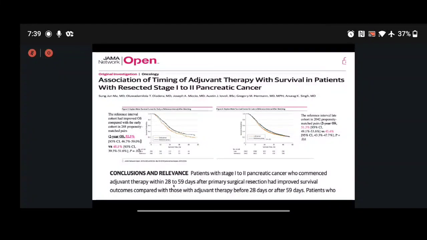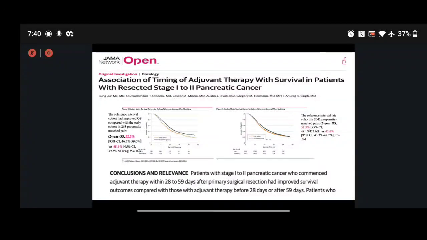This study demonstrated that patients with stage 1 and stage 2 pancreatic cancer who commenced adjuvant therapy within 28 to 59 days after primary surgical resection had improved survival when compared to the early group as well as the late group. As we can see, the 2-year overall survival was 52.5% when compared with the early group, and it was a similar 51.3% when compared with the late group. So the timing of administration of chemotherapy is also important, because the majority of patients will not recover fully to receive the full dose of chemotherapy following surgical resection.